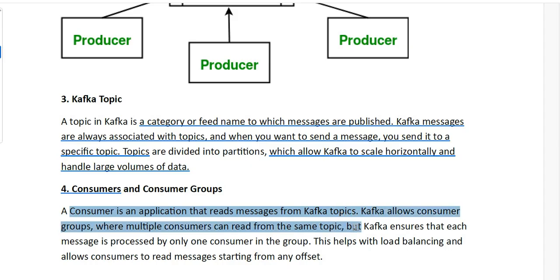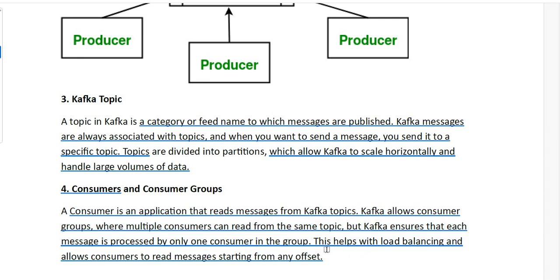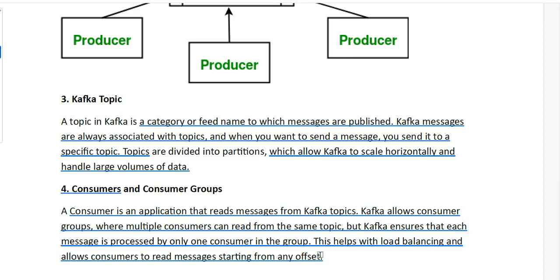Kafka also allows consumer groups, a collection of consumers where multiple consumers can read data from the same topic. But Kafka ensures that each message is processed by only one consumer within a consumer group. We need to remember this. This helps with load balancing and allows consumers to read messages starting from any offset. What is an offset? We are going to discuss that further.